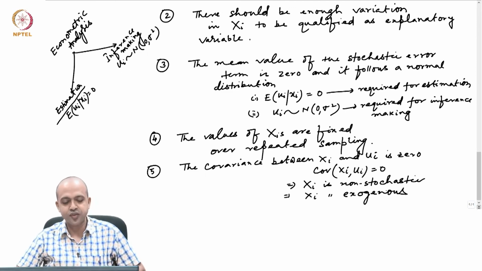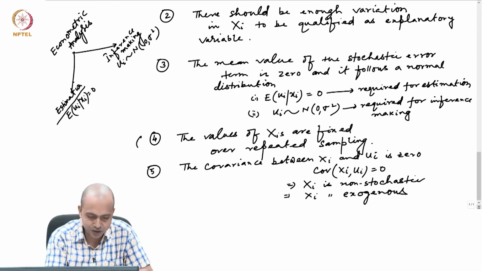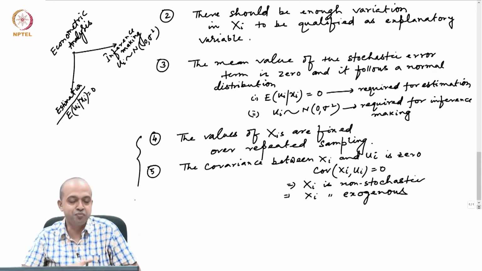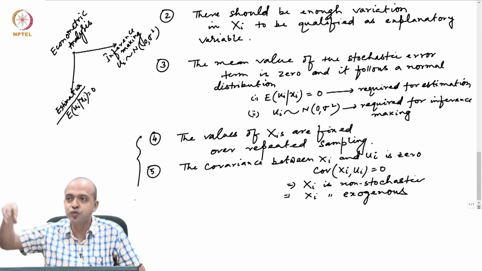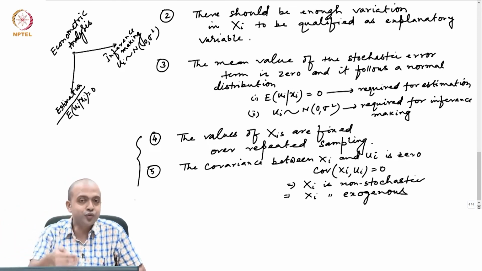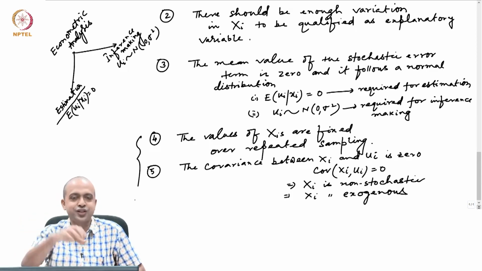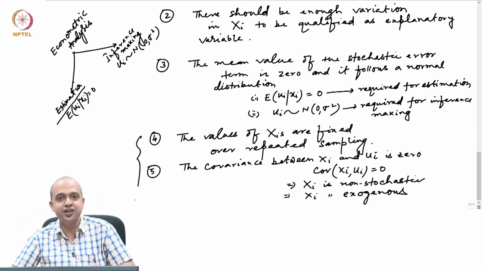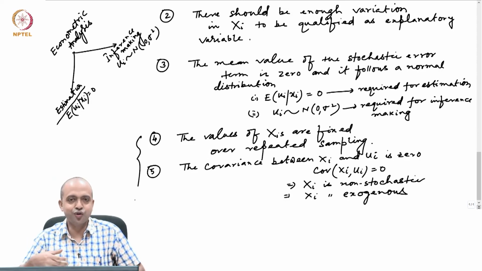in this model. So, these 4 and 5, these two assumptions are very important, but they represent mostly the same thing. When I am saying xi's are fixed over repeated sampling, you can fix the values of x only when that is exogenously given. If the variable is determined from within the system, then that is called an endogenous variable for which you have no control. You cannot fix.